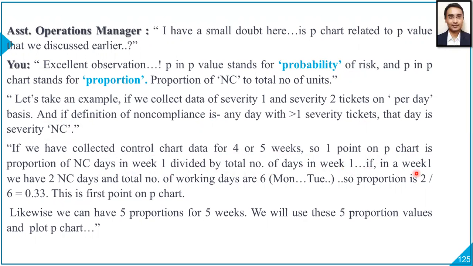If in week 1 we have 2 NC days and total number of working days are 6, like we do have Monday, Tuesday, Wednesday, Thursday, Friday, and Saturday, so proportion is 2 by 6, which is 0.33. This is first point on P chart.